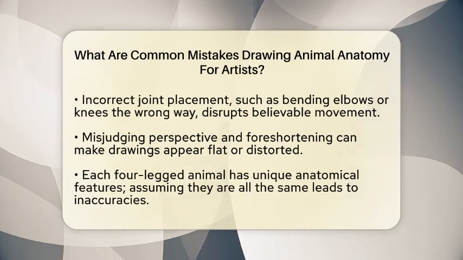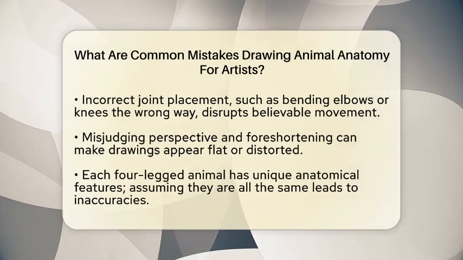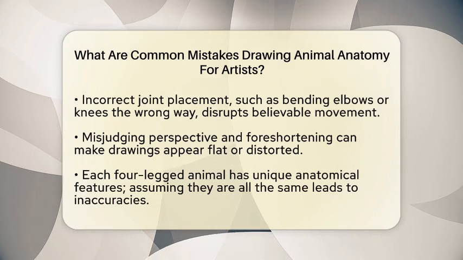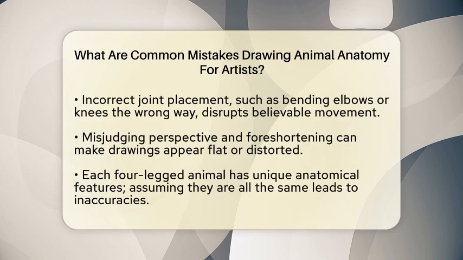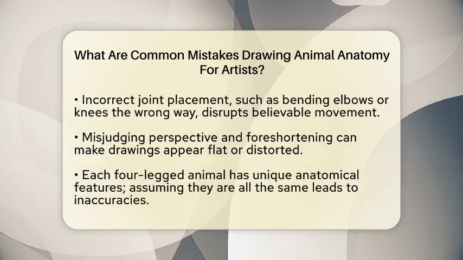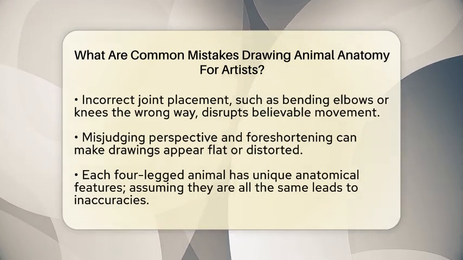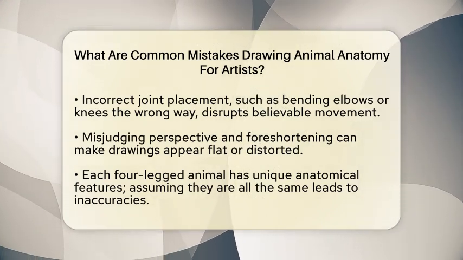Incorrect joint placement is also a typical issue. Artists sometimes draw elbows or knees bending in the wrong direction or have toes pointing in odd ways. This can break the sense of believable movement and make the drawing feel off.